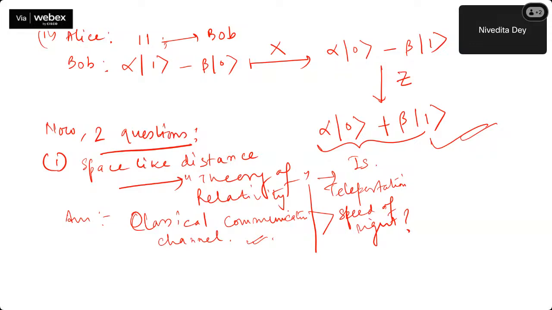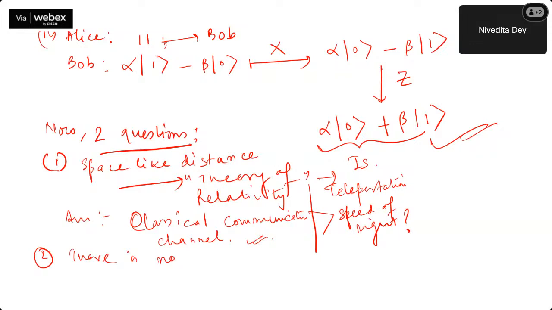And the second one: is there any cloning done in teleportation? Do you really think that I have cloned, or there is any concept of cloning? The answer is again no. So there is no cloning.